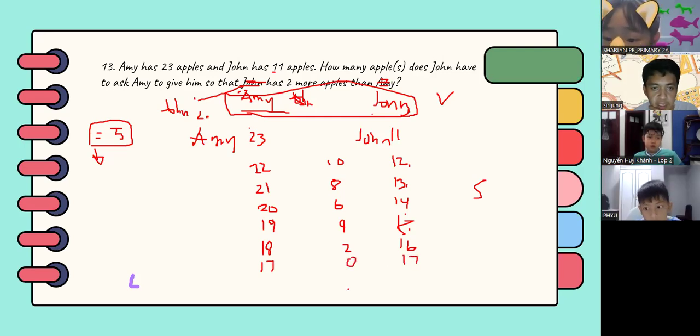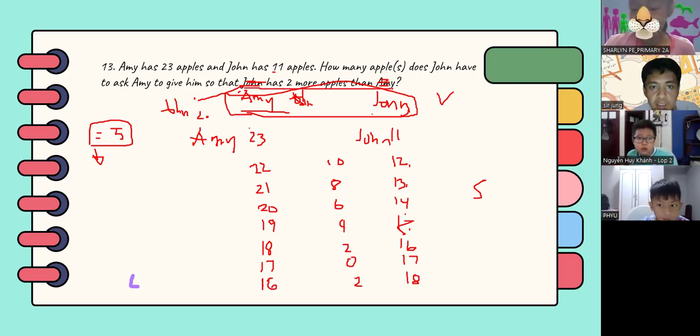Then continuing, if Amy gave 7 apples to John, Amy would be left with 16 apples, so John would have 18 apples. So again, there is a difference of 2. So basically, you are all correct also. If the problem retained this one, the answer should be 7 and not 5.